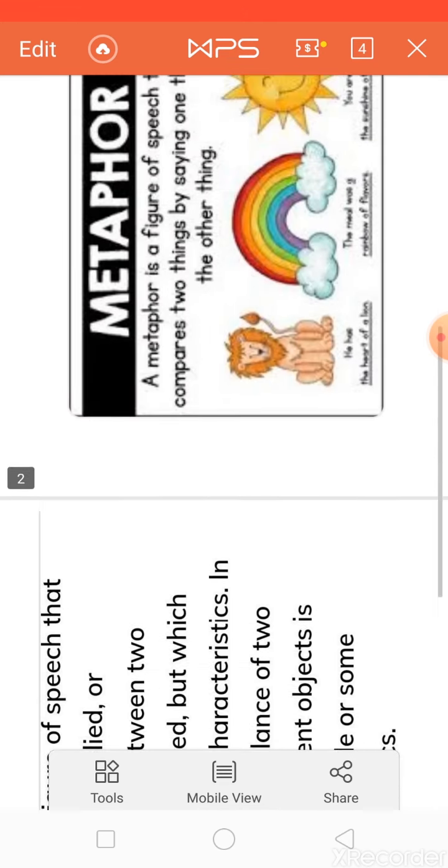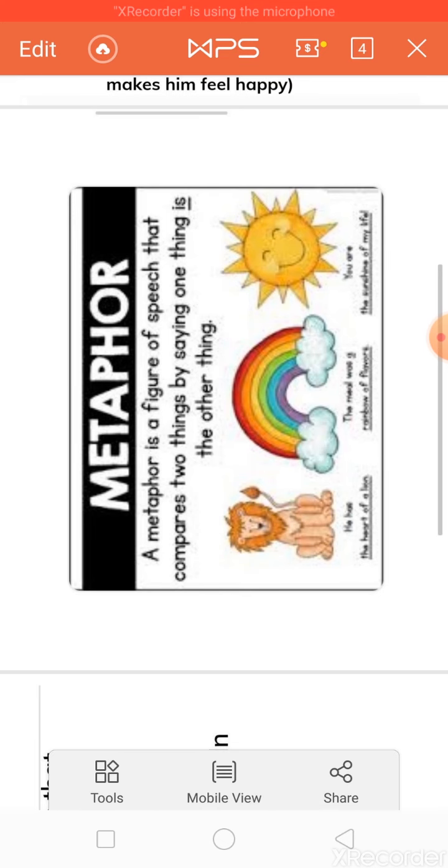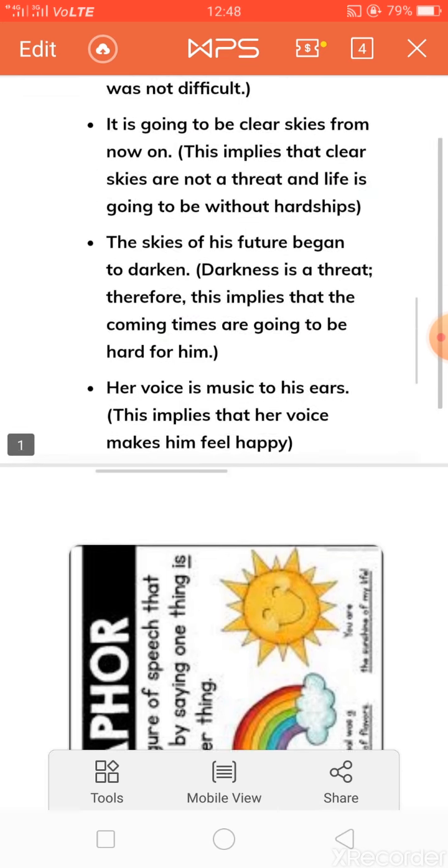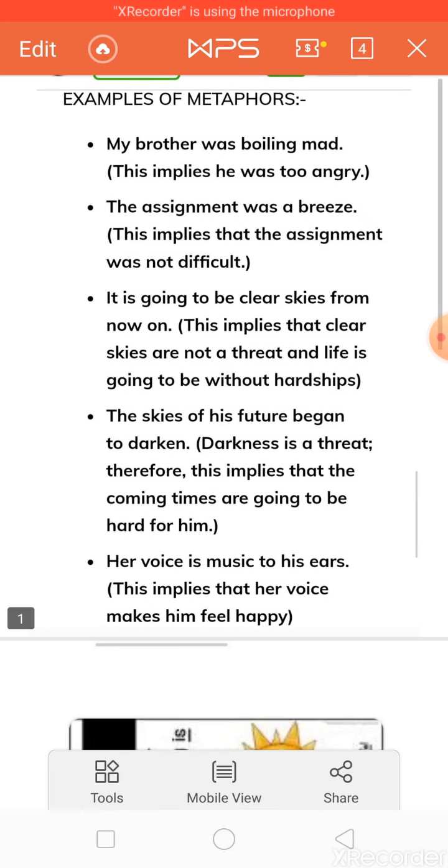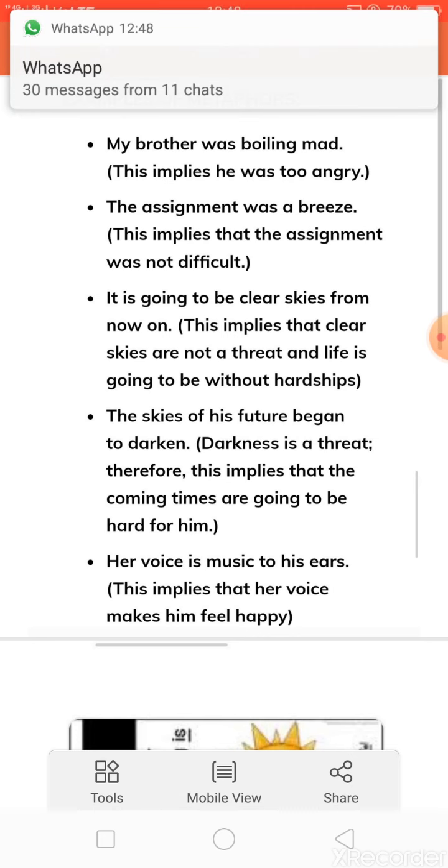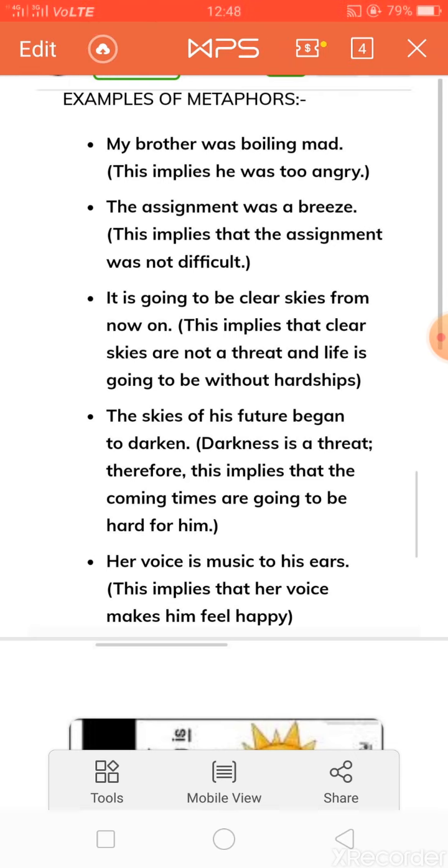Now let's discuss some few more examples. Okay, this is again the definition. Now let's start with the few examples. We are going to discuss few examples so that you understand this metaphor better. Okay, my brother was boiling mad. So again you can see the beauty of writing. Here the meaning of the sentence is ki he was too angry, but that sentence is beautified. That is the figure of speech. That's why we use figure of speech. So here, my brother was boiling mad. It just simply implies that he was too angry.